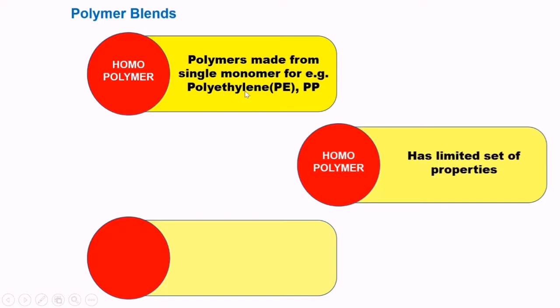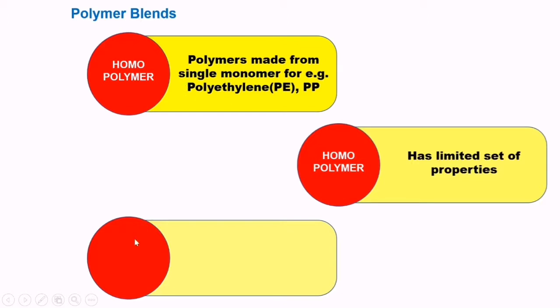Today we cannot depend on a limited set of properties or limited use of plastic material. We have to use this material for certain advanced applications where any other material cannot fulfill the need.